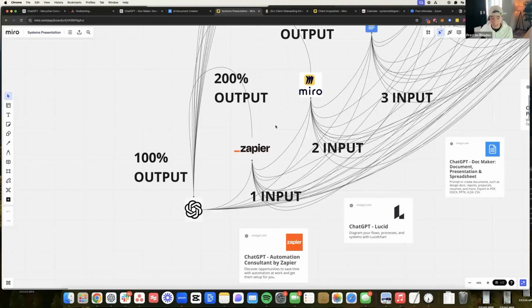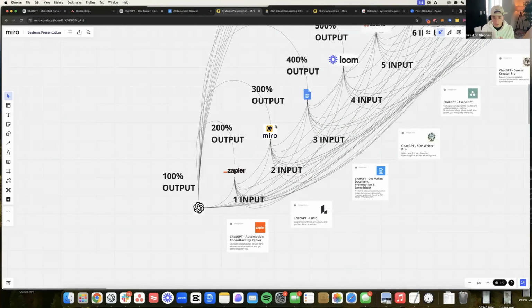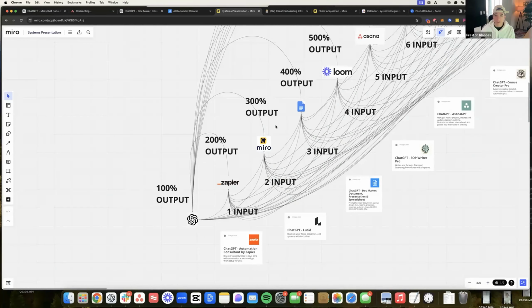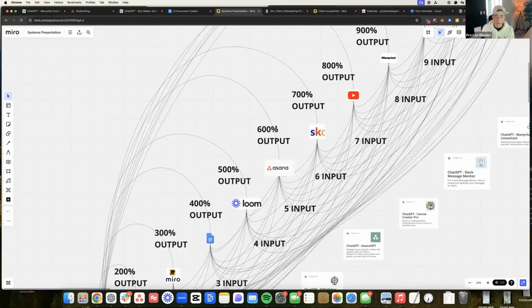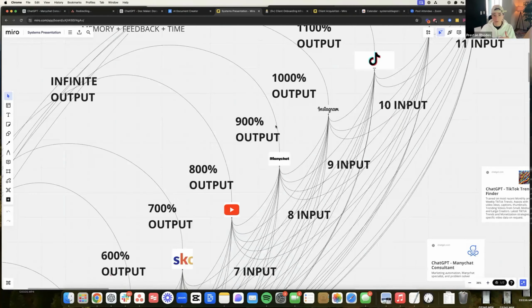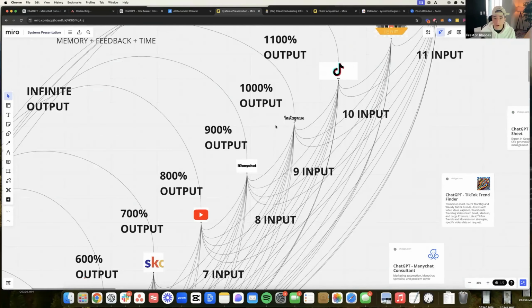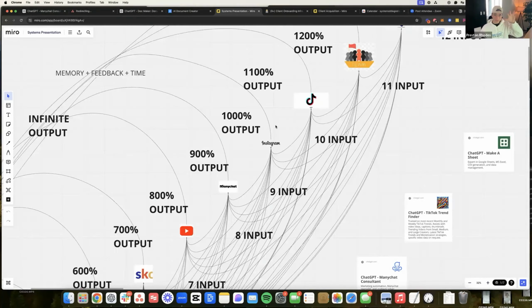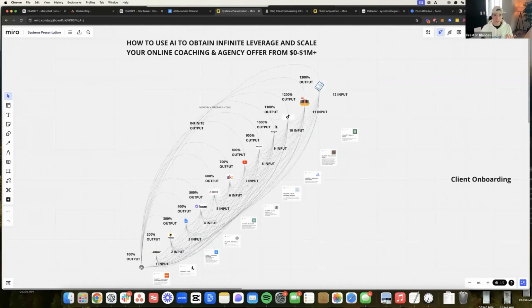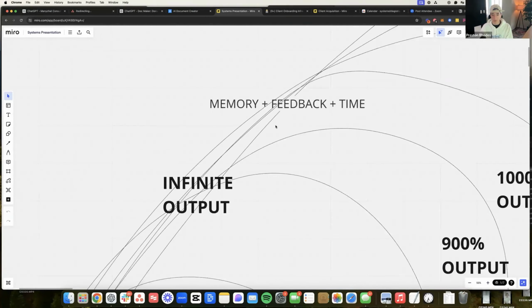retrained on the AI so that the next time I do this, the automations are better, the process maps look nicer, the SOPs are more organized, the Asana tasks are more specific to my team, the school posts are more relevant for your guys' feedback, the YouTube videos are optimized for overall views and engagement, the ManyChat automations are fixed to be able to generate more opt-ins, right? And the Instagram stories are refined as well. And every single one of these pieces is going back into the GPT with memory, feedback, and time to essentially give us infinite output and infinite leverage inside of our company.